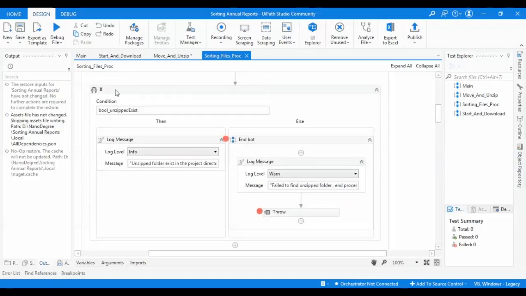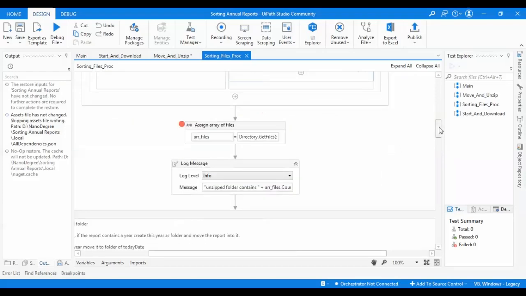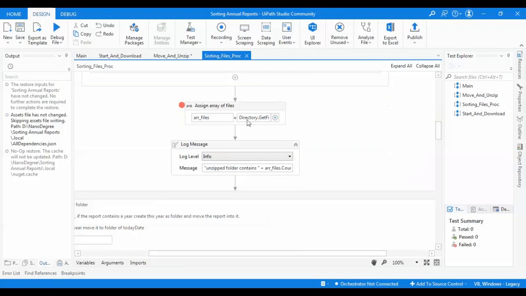If it exists, we'll have a log message: the unzipped folder exists in the project directory. If not, I will throw an exception. Then I am getting an array of files of that folder, and I have a log message to indicate how many files exist in this folder.